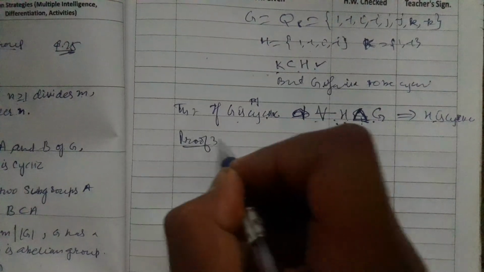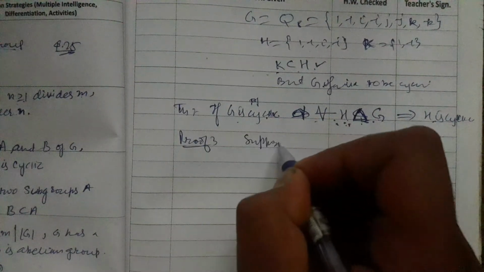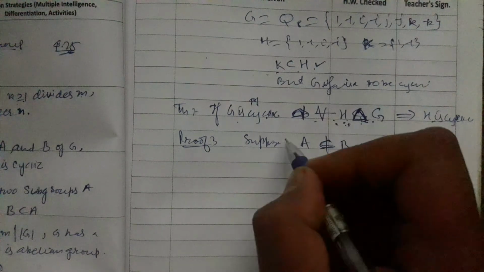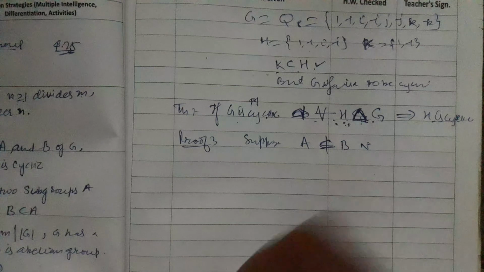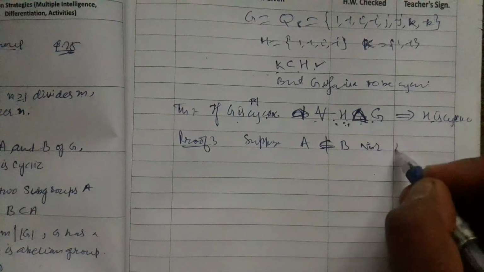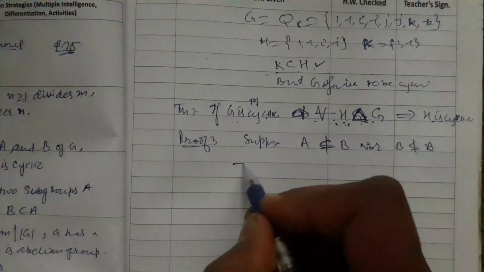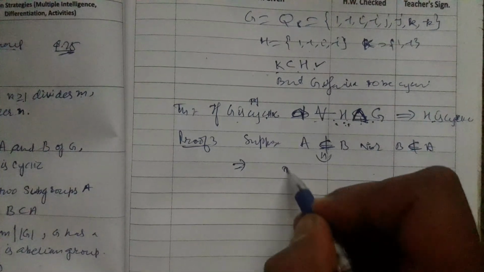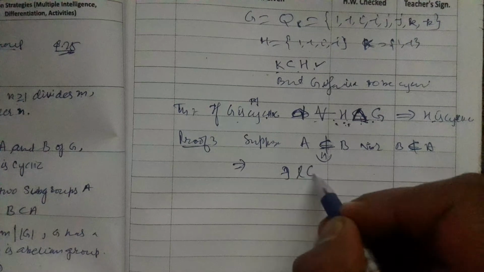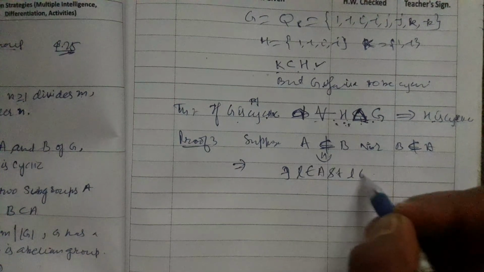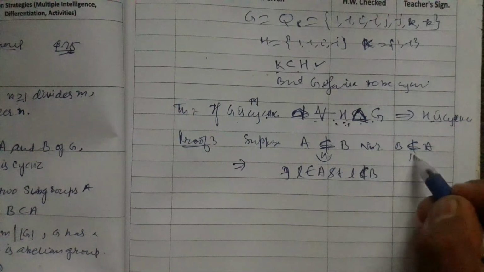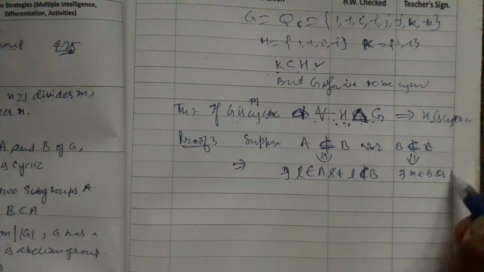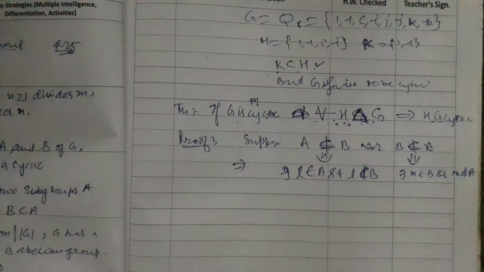Proof of option third: suppose on the contrary, neither A is a subset of B nor B is a subset of A. A not a subset of B implies that there exists some L in A such that L is not in B, and this would imply that there exists some M in B such that M is not in A.